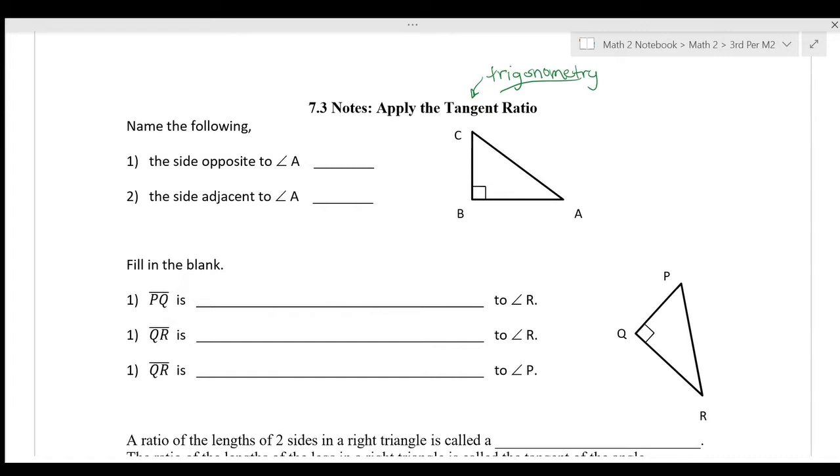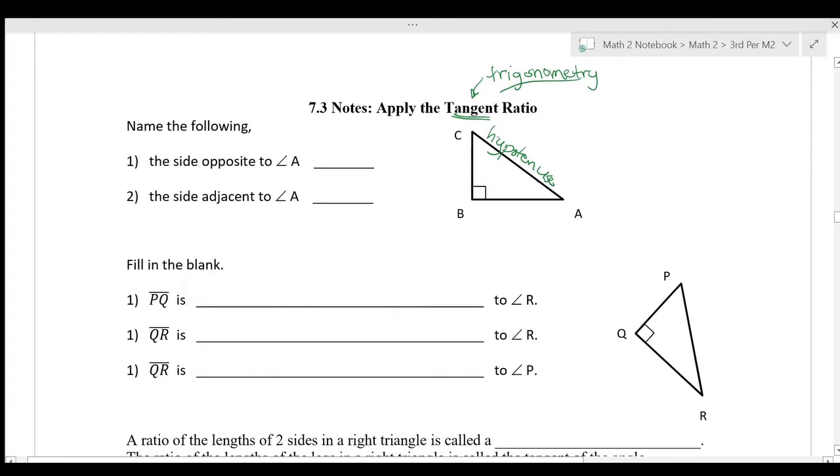So in order to use them, we have to be able to identify what sides are opposite and adjacent to our angles, and then what the hypotenuse is. We know the hypotenuse of our triangle is always opposite of our right angle. And for tangent, we don't use the hypotenuse at all. What we use is the side opposite to an angle and the side adjacent to an angle.